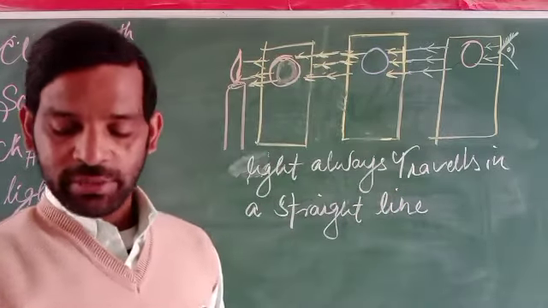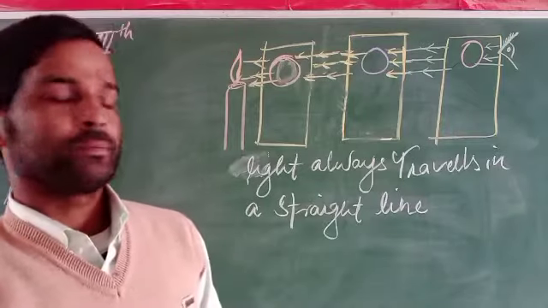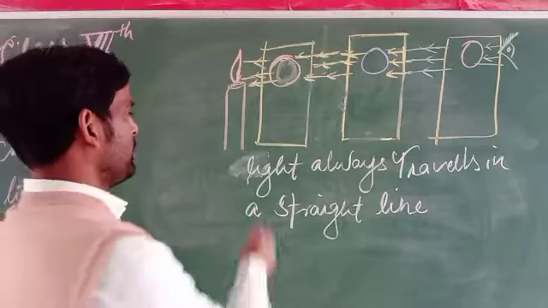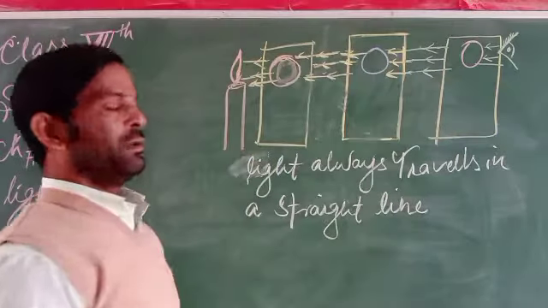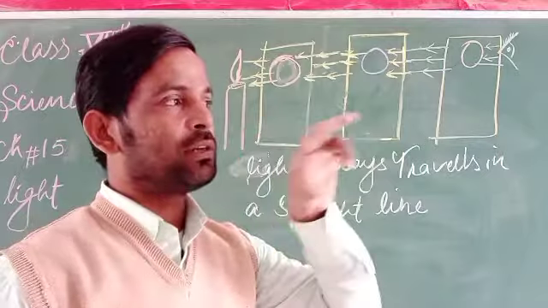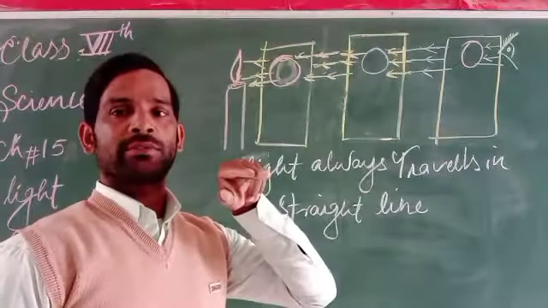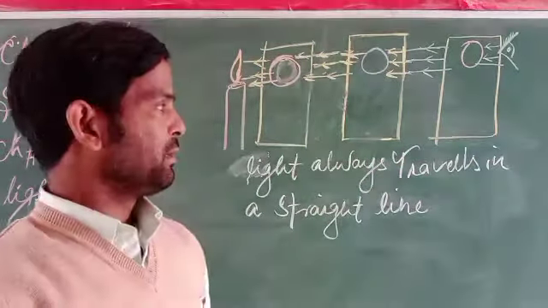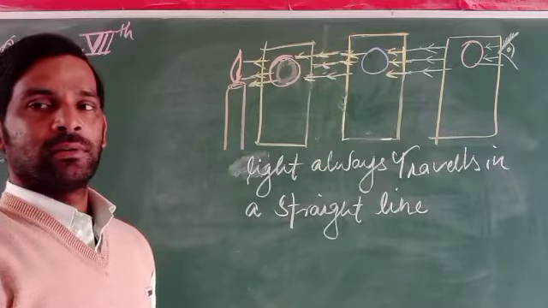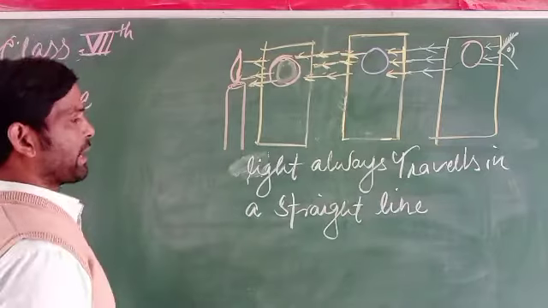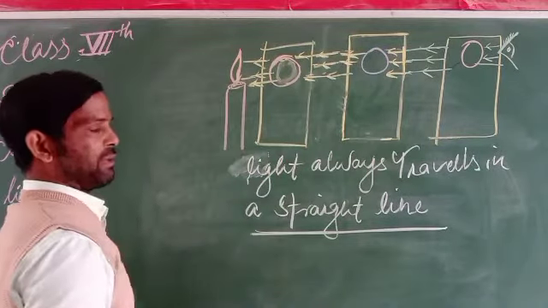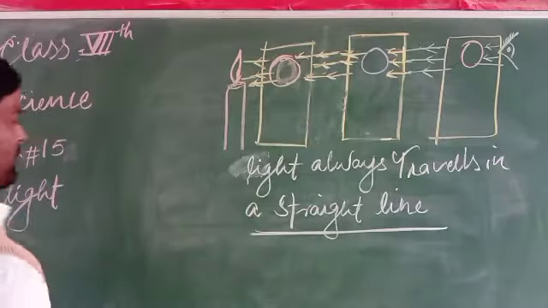Light always travels in a straight line. So what does it mean? That means when light propagates, it can only be directed in the same direction, or in a straight line. So we can say the propagation of light is in the form of a rectilinear mode. Rectilinear means it travels in a straight line.